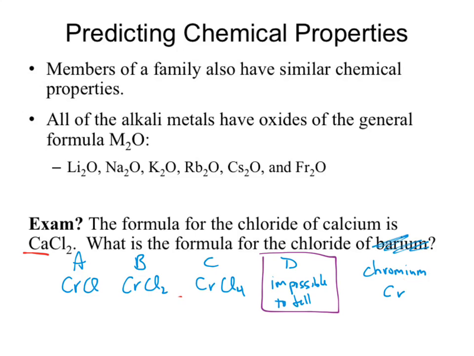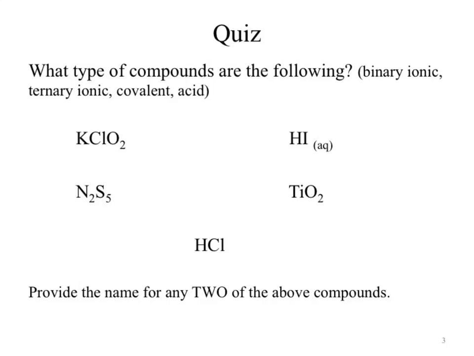Okay. Oh, I forgot about that. So there's a quiz. Tried to make it relatively straightforward. Went through and set it up where you're just going to try and tell me what type of compound.